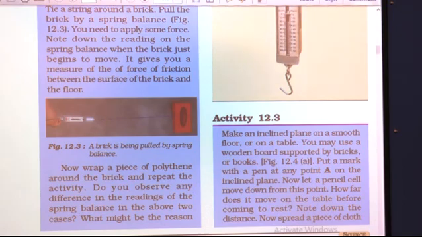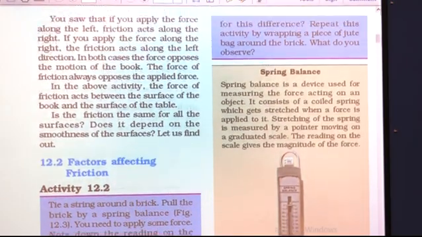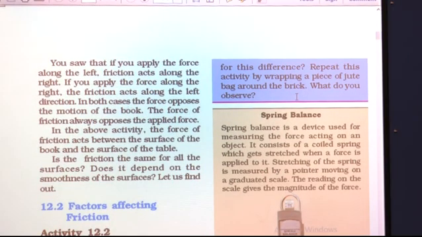So, what might be the reason for the difference in the reading? Because of increase and decrease in the force of friction. You can repeat this activity by wrapping a piece of jute bag around the brick. What do you observe? In this case, you will find that it becomes more difficult for the brick to move. That means you will find more reading on the spring balance.